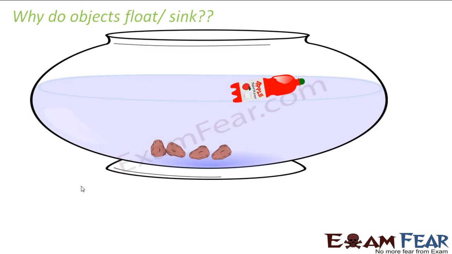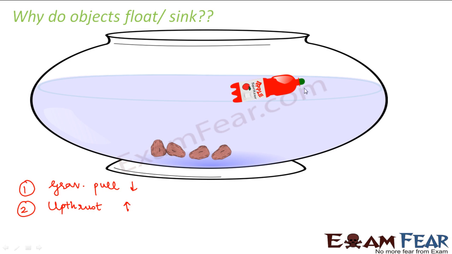Now let us try to understand the principle of flotation. Why do some objects float while some other objects sink? For any of the objects, whether you consider this bottle or the stone, there are two forces which act on the object. One is the gravitational pull, which acts downwards, and the second one is the upthrust or the buoyant force, which acts upwards.